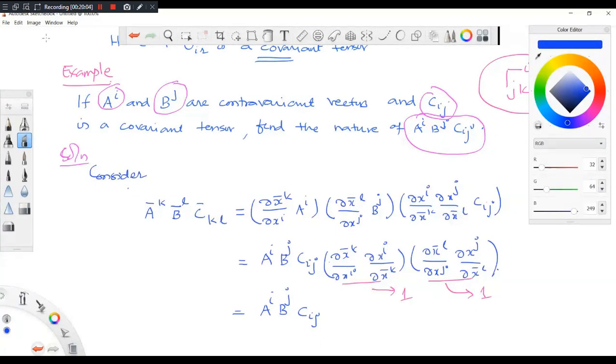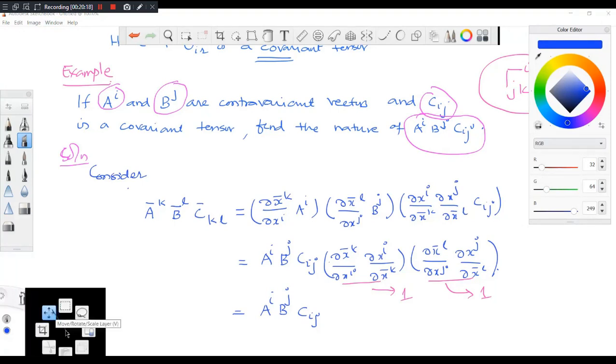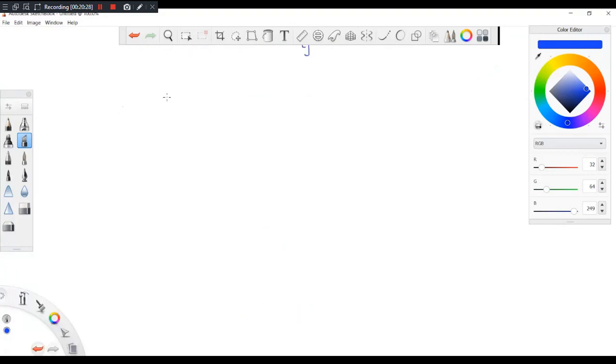Okay, sir. Now, another example. Sir, all invariant quantities are tensors. So are all invariant quantities scalars? They are scalar quantities, yes. They are mere numbers. The numbers are scalars.